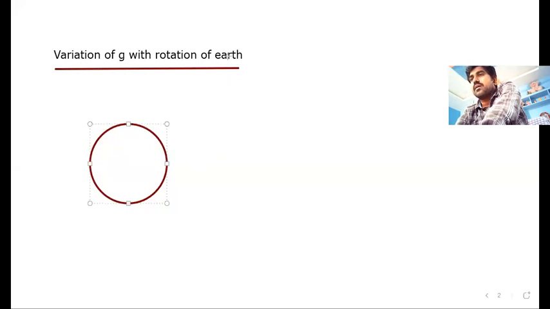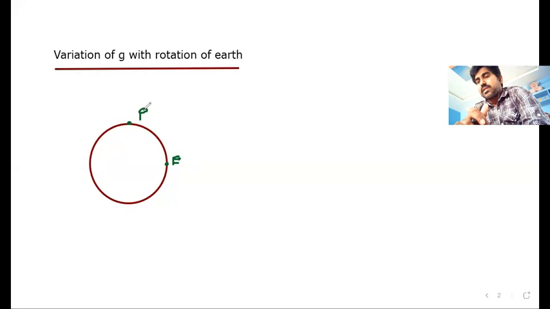And also we can represent here 2 points, just to compare the variation of G at different places. One point is at equator and other point is at pole zone.